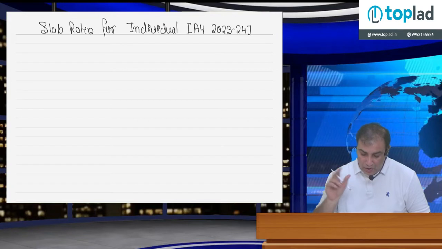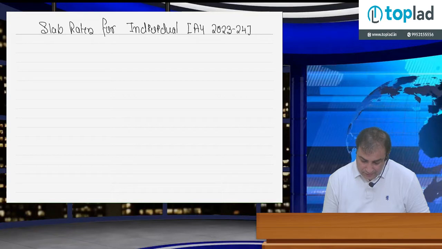So I'll be making a two column table. Left hand side, write down part of the income, right hand side, tax rate.